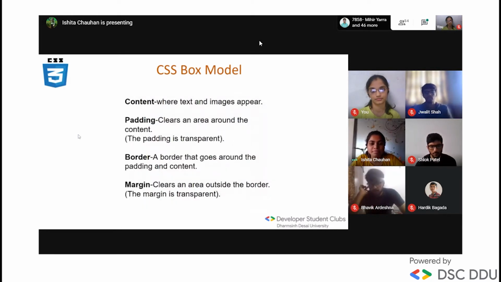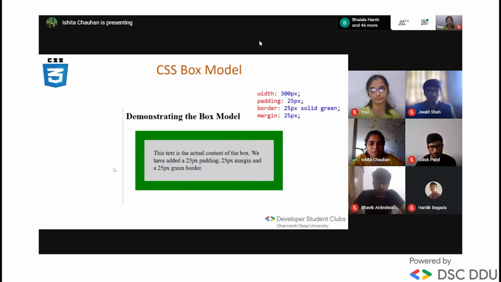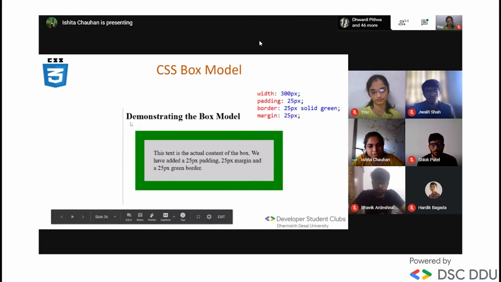Let's see. This is what I have given you. Next. Here I have taken one example of the box model. I have given width as 300 pixels. The padding is 25 pixels. This is our padding, the gray part. The border is 25 pixels and solid green. This is our border, and the margin, the area behind the border, is your margin. It is 25 pixels. You cannot see it just because it is transparent, but we can leave it in our web page.